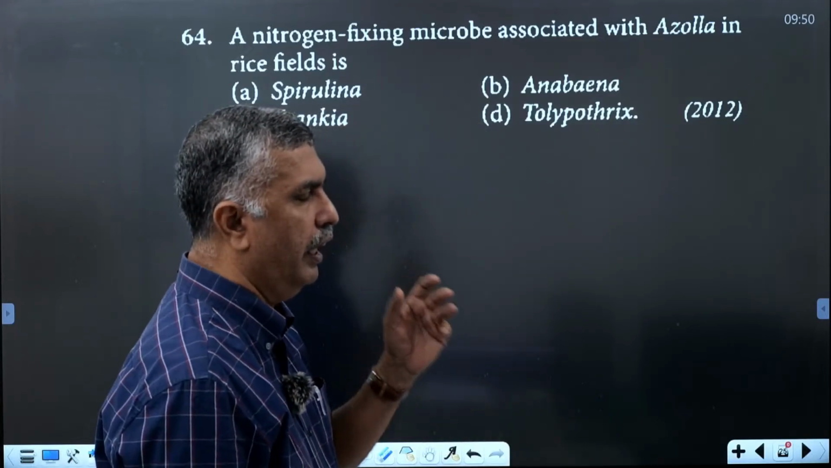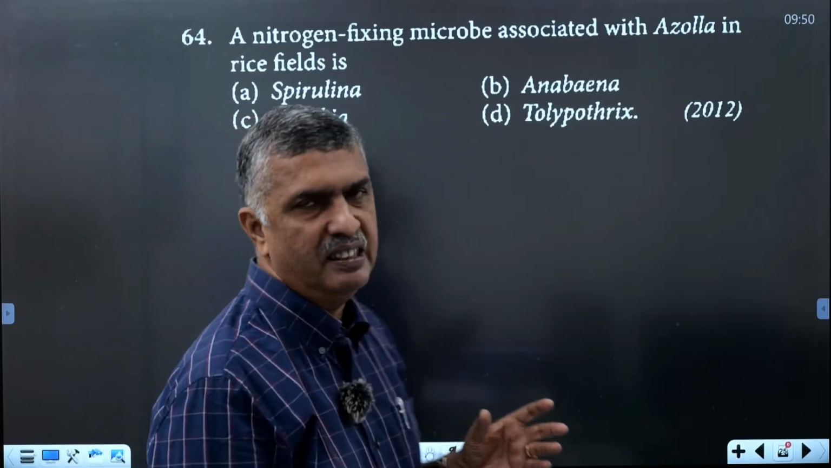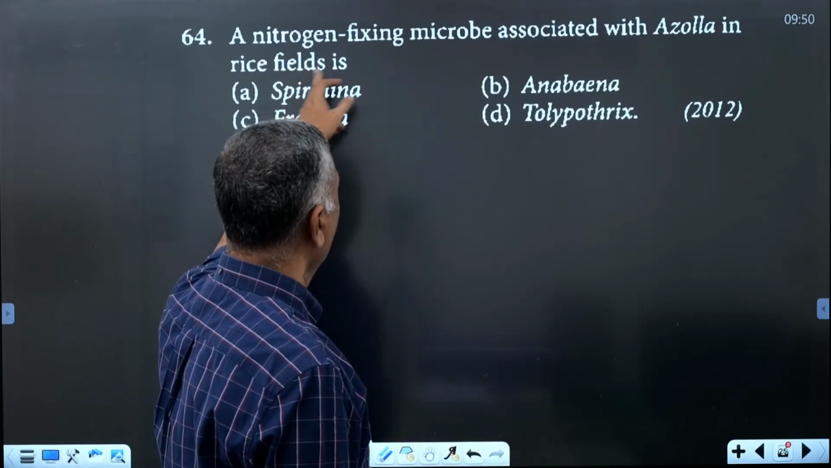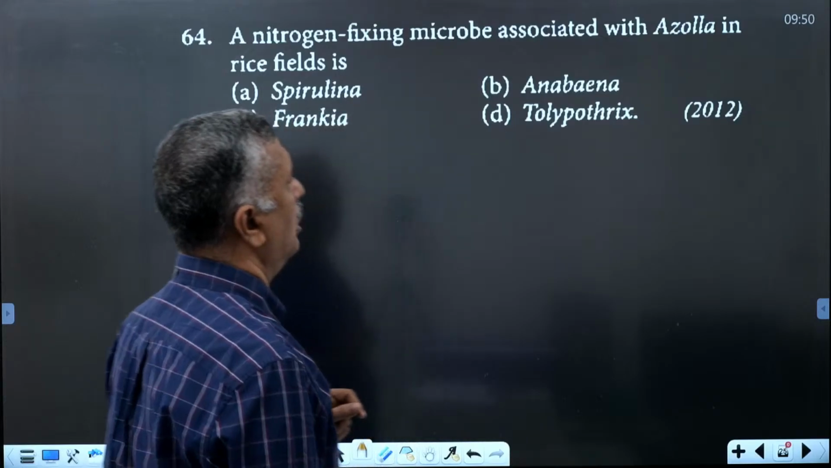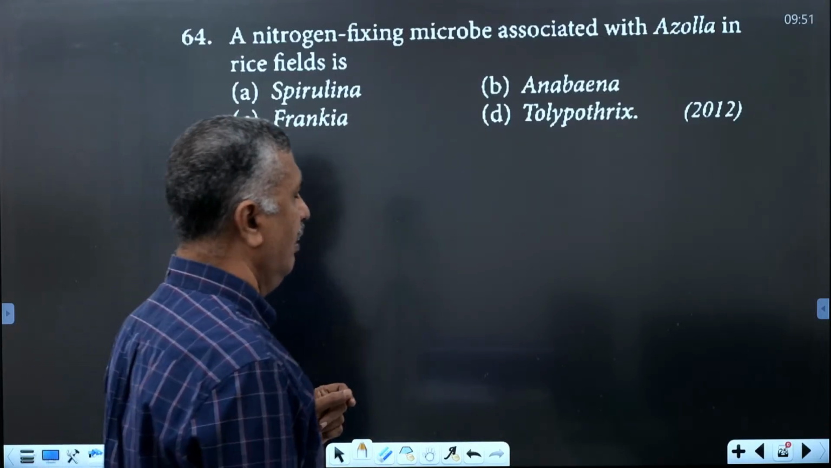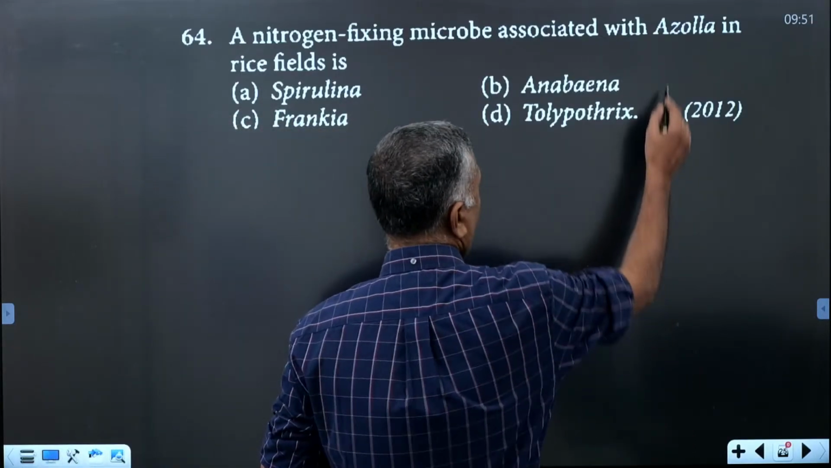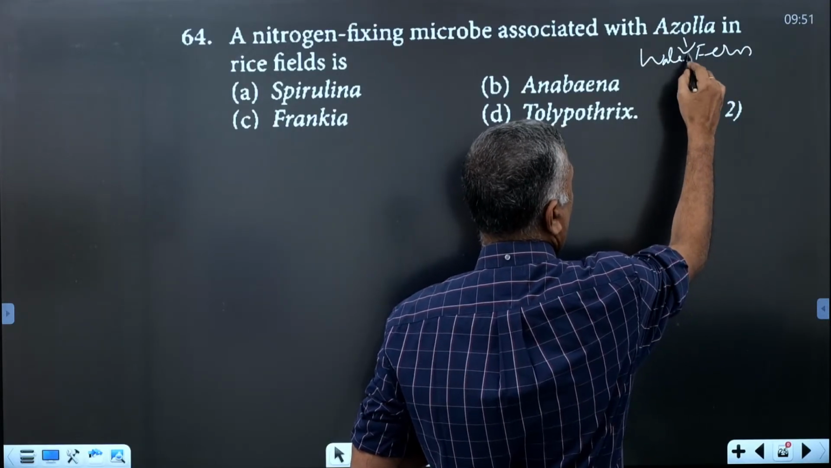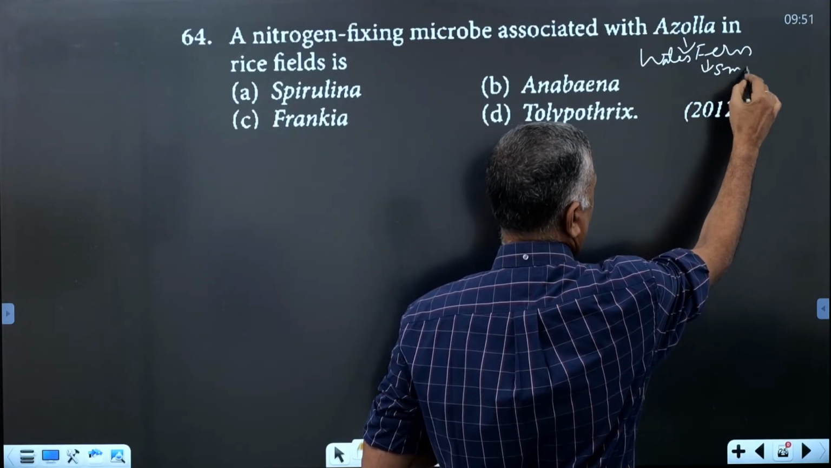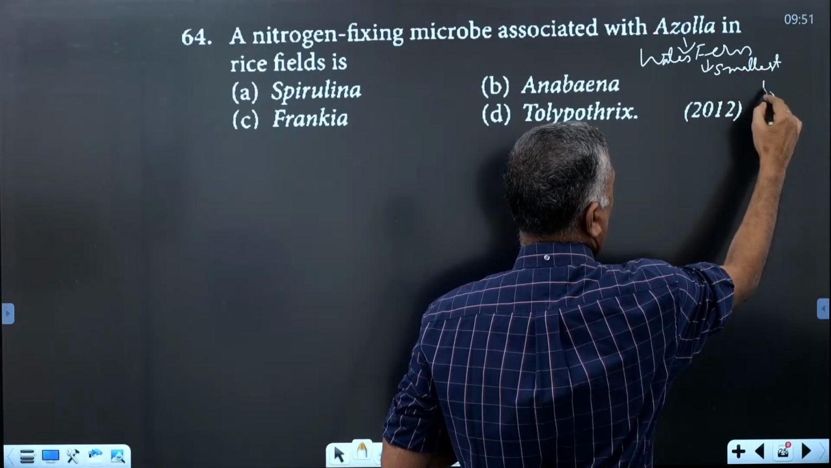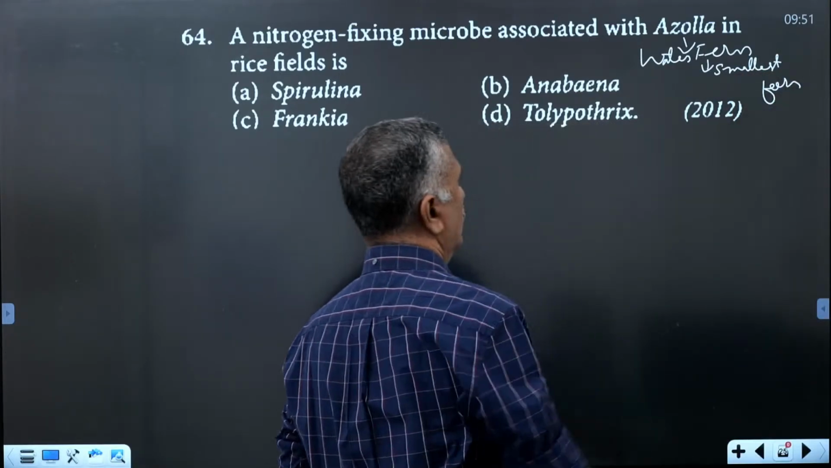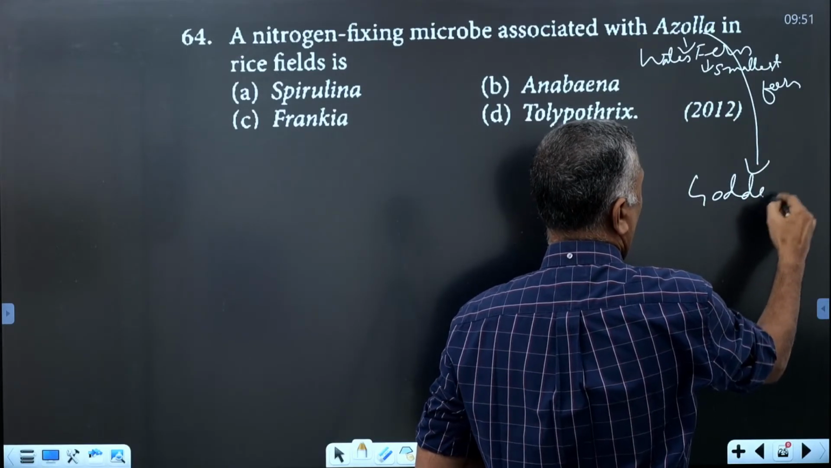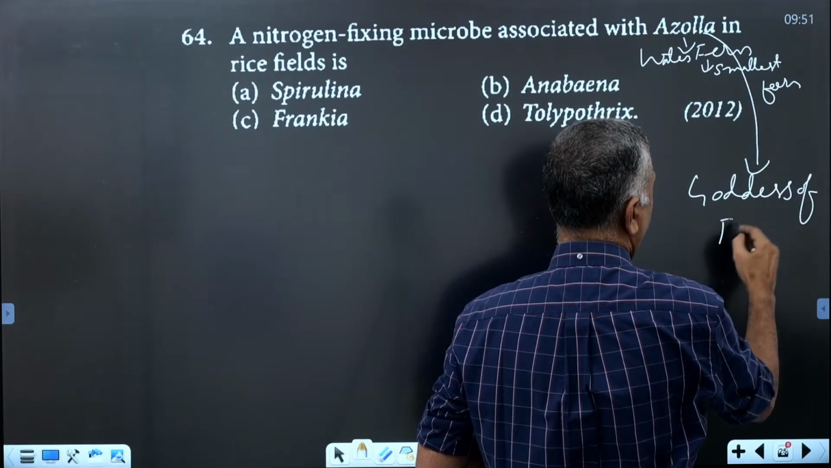We have known about several biofertilizers using these microbial organisms. Here, a nitrogen-fixing microbe associated with the Azolla. Azolla is a fern. Water fern. Azolla is a water fern, and it is considered the smallest fern. Sometimes it is called the goddess of fertility.